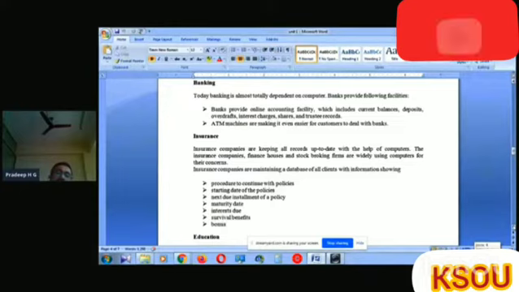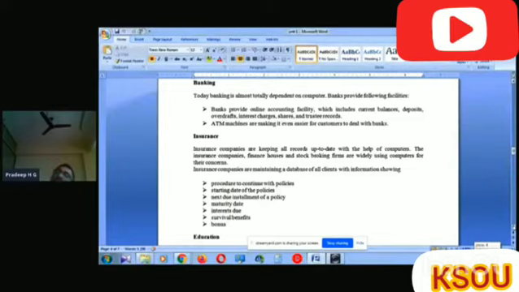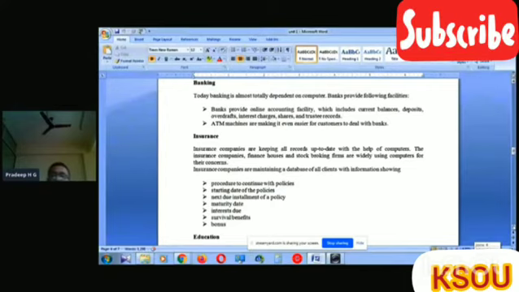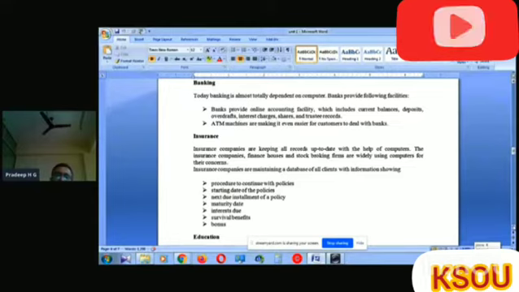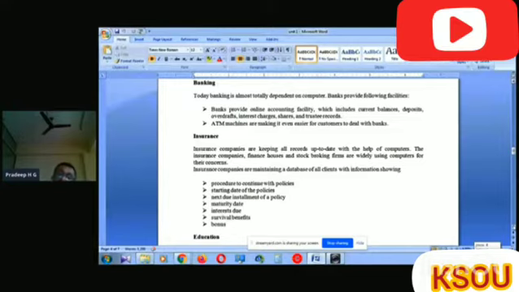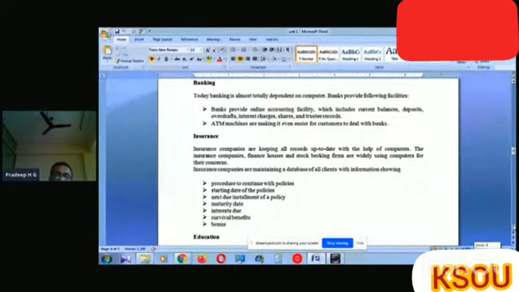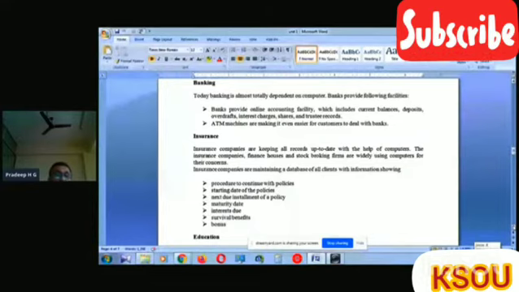Then the starting date of the policy, when he purchases or buys the policy, then the next due installment of the policy. Once he buys the policy, he pays the money for the policy issue. Then the next due installment, and the maturity date, when the policy will mature. Then how much interest will be provided by the company, or if he is getting a loan or anything, how much interest he must pay to the company.